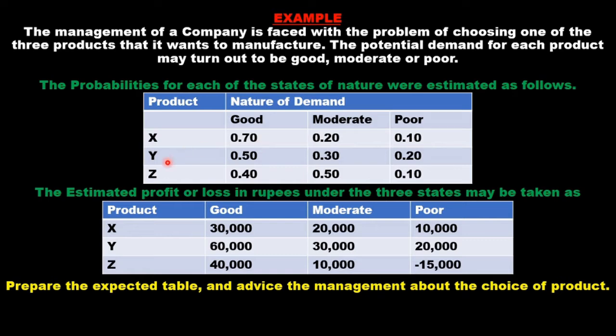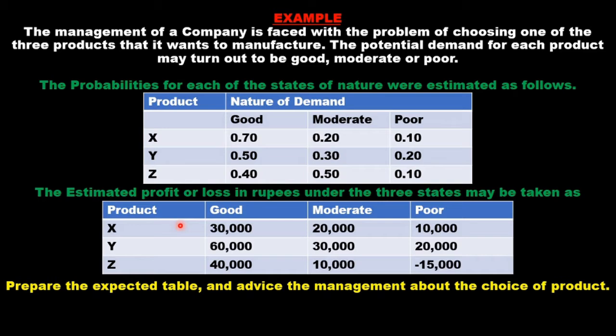And if they manufacture product Y, the probability of good demand is 0.5, probability of moderate demand is 0.3, and probability of poor demand is 0.2. If they decide to manufacture product Z, then the probability of good demand is 0.4, probability of moderate demand is 0.50, and probability of poor demand is 0.10.